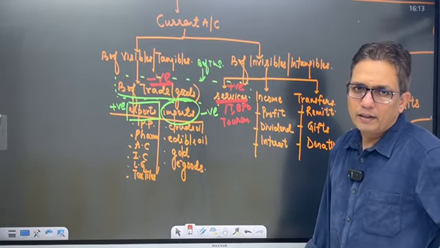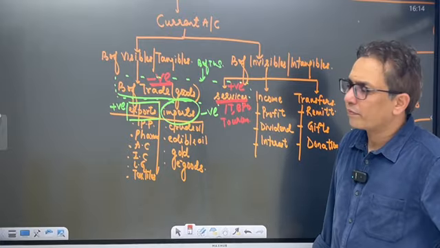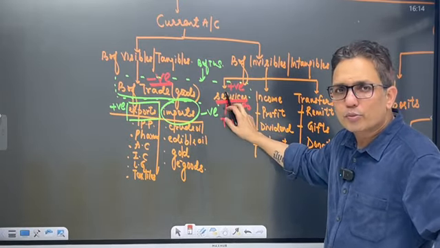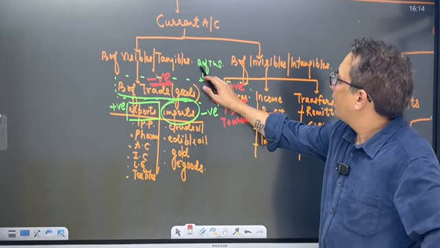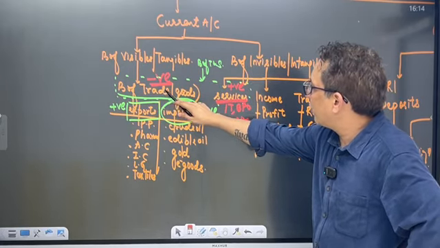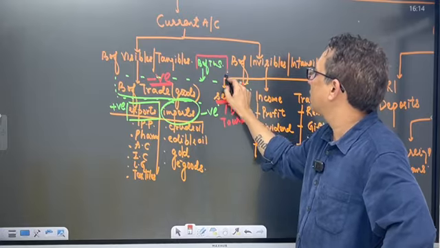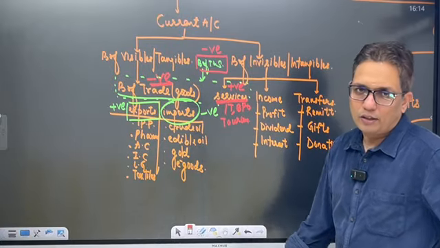What about balance of trade and services together? Whether this negative is more than this positive, or this positive is more than this negative? For India's case, the balance of trade is more negative than the positive of services. Hence, this is negative for India.